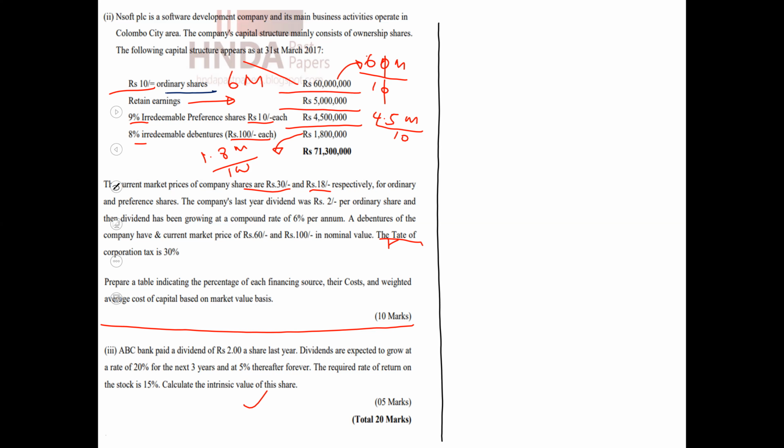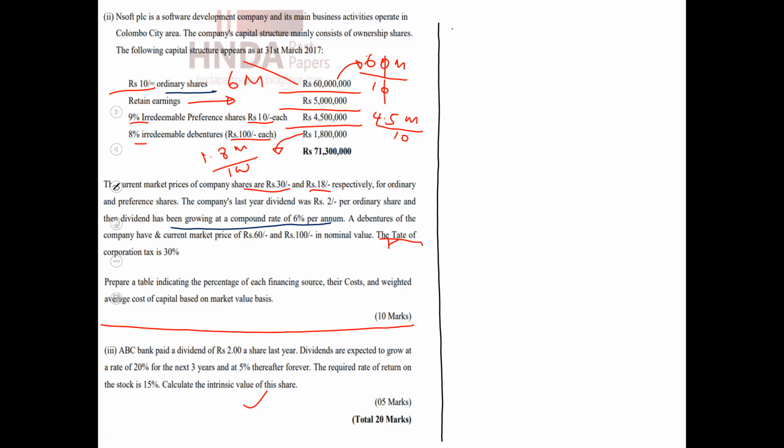When you go through the available details, the dividend has been growing at a compound rate of 6%. You should have the ability to understand that in this scenario, we have to adopt the dividend growth model.